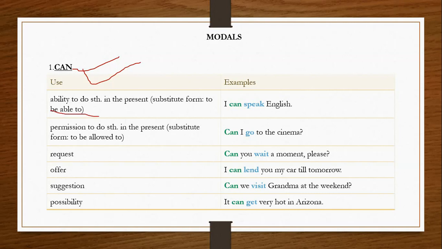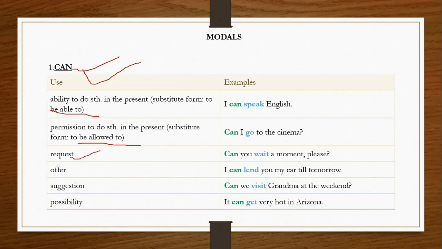So it expresses ability to do something. Next, it is used to talk about permission to do something in the present. The substitute form is to be allowed to. In case of informal permission it is can, and may is for formal permission, like "Can I go to the cinema?"